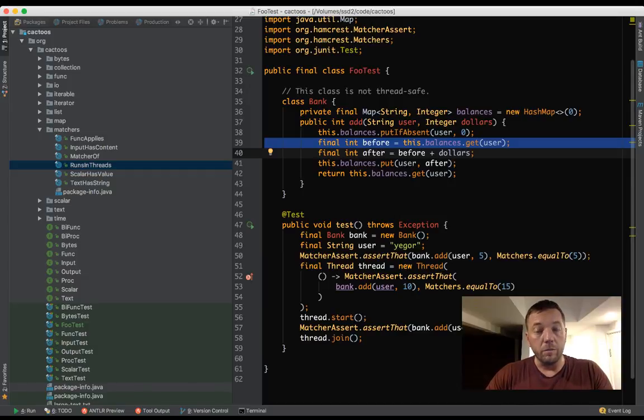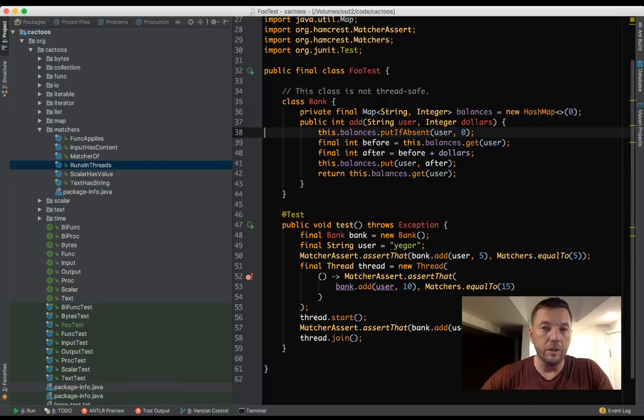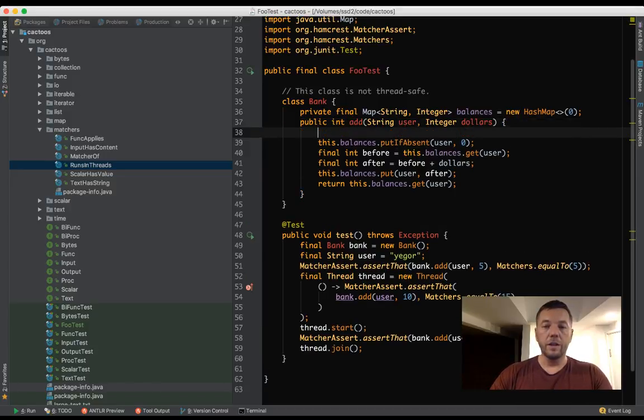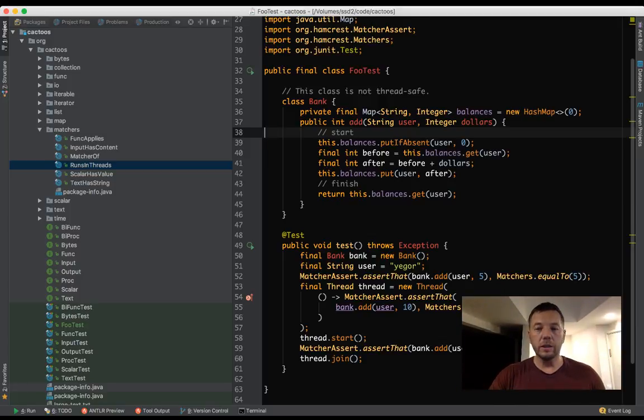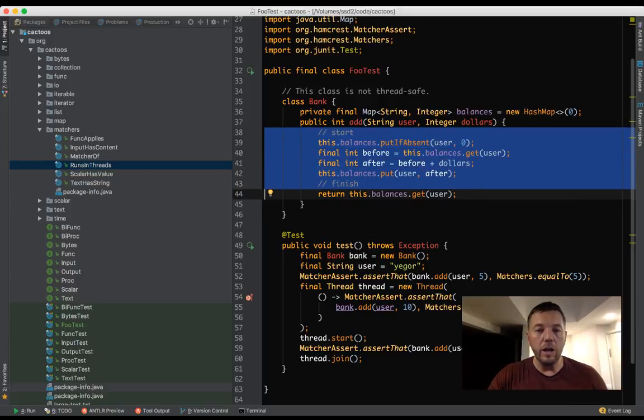How to make it atomic? We need to make it atomic to make it thread safe. I think that is the only way to make it thread safe. So we need to guarantee somehow that when we start here and then we finish here, nobody will touch my storage of data while I'm going through these 4 lines.